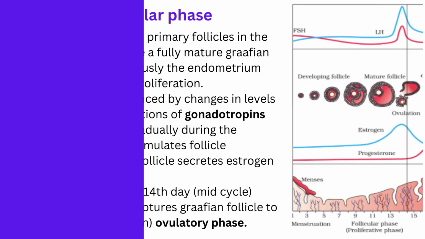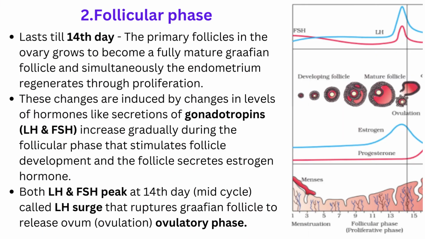Pregnancy is when the ovum is fertilized, or it can be other factors like stress and poor health, etc. Now we are coming to the next phase. It is followed by the second phase called the follicular phase. The follicular phase lasts till the 14th day of the cycle. The primary follicles in the ovary grow to become a fully matured Graafian follicle. If you recall gametogenesis in females, then you can also recall the mature Graafian follicle, and simultaneously the endometrium regenerates through proliferation.